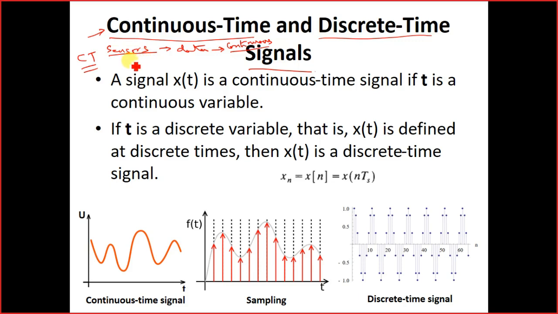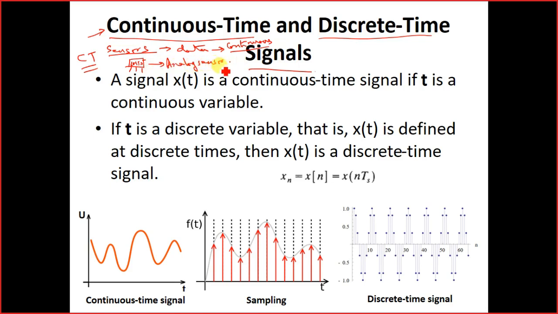Say for example, we have the LM35 sensor. This LM35 sensor is an analog sensor, that means it continuously generates the data.